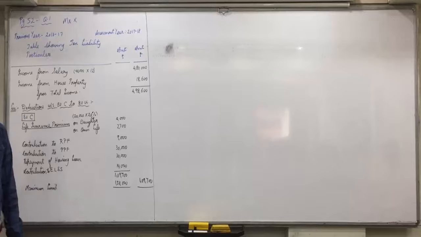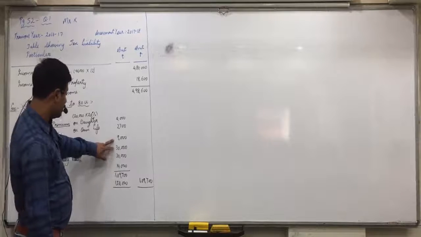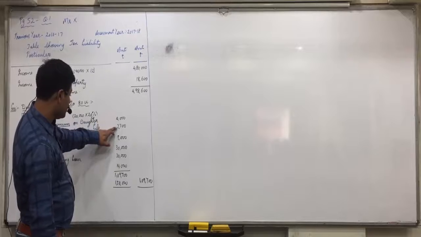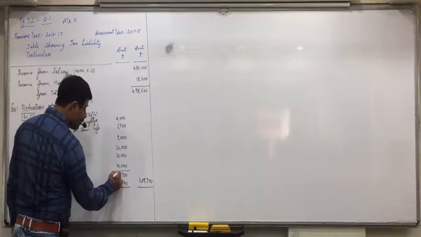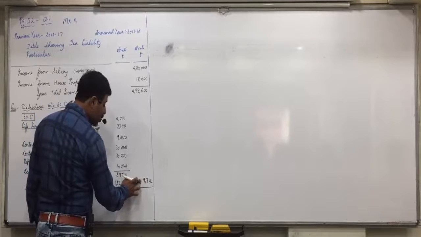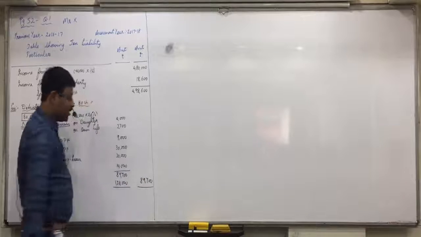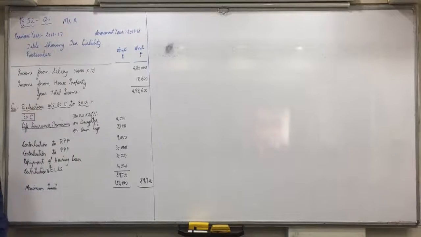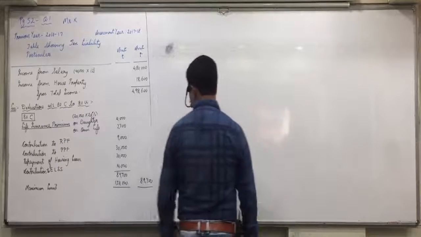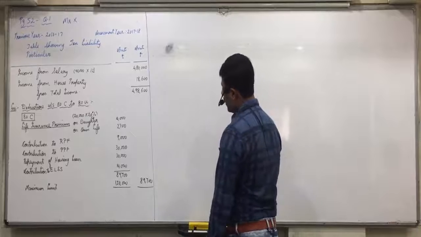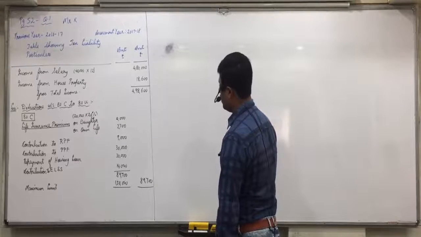Yes? Total is coming to 89,700. So the deduction amount will also be 89,700. Is everyone clear with this? If it crosses 1,50,000, then you get a deduction of only 1,50,000. Now 4,98,600 minus 89,700, so 4,08,900.